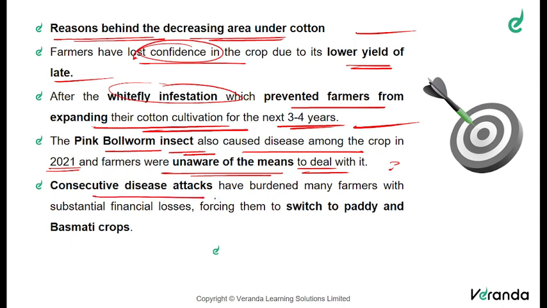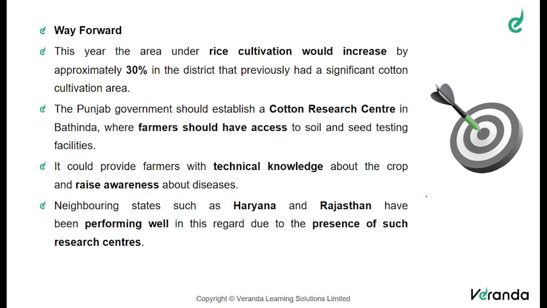Then consecutive disease attacks created a burden among the farmers with substantial financial losses, and that forced them to switch to other crops like paddy and basmati rather than taking up cotton cultivation. So what is the way forward? From a mains point of view, we should definitely understand some points for the way forward, right?